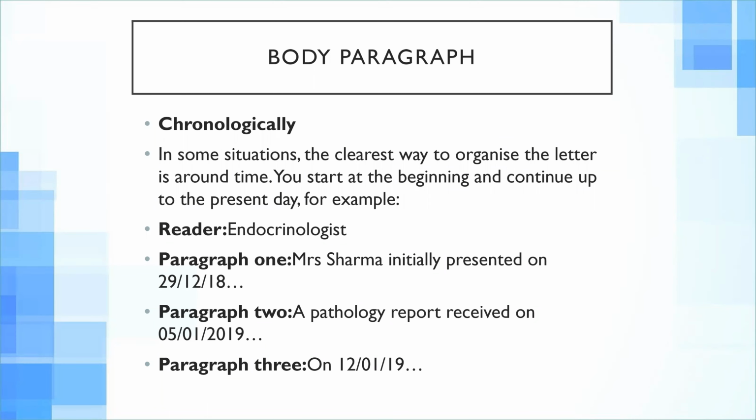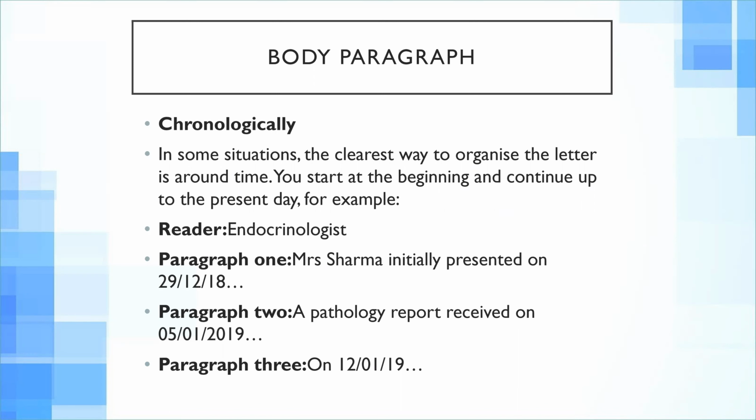So I'm going to read this paragraph that I've written for you guys. The clearest way to organize the letter is around time. You start at the beginning and continue up to the present. For example, the reader would be an endocrinologist, and you are a GP referring Mrs. Sharma for her diabetic control. So you will start paragraph 1 with, Mrs. Sharma initially presented on, say, 29/12/18, with.